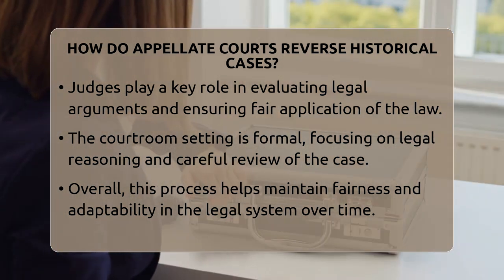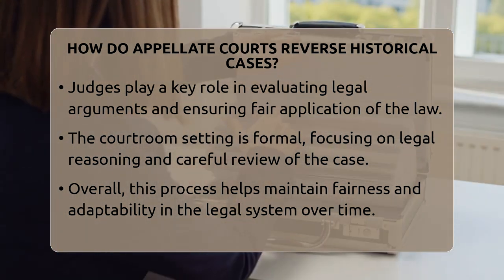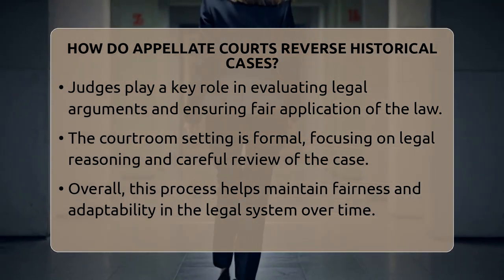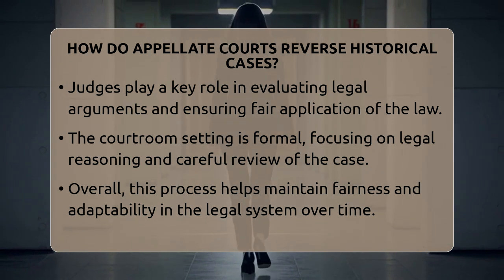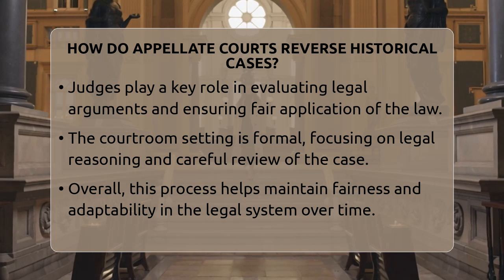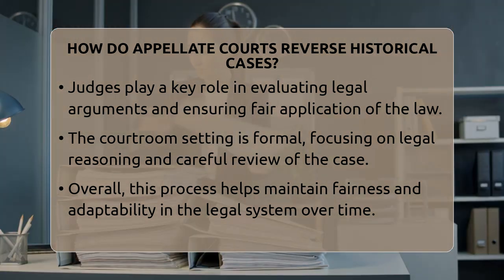So, in simple terms, appellate courts reverse historical cases by reviewing the original decision, checking for legal errors, and then either overturning that decision or sending it back for further review. This process helps keep the law just and current, correcting past mistakes and guiding future decisions.